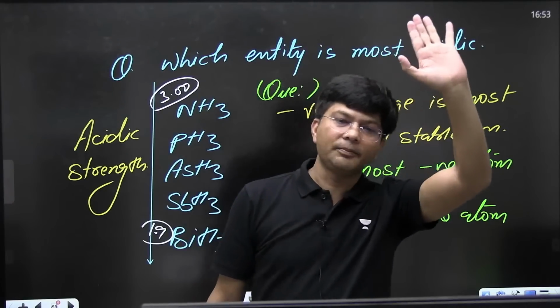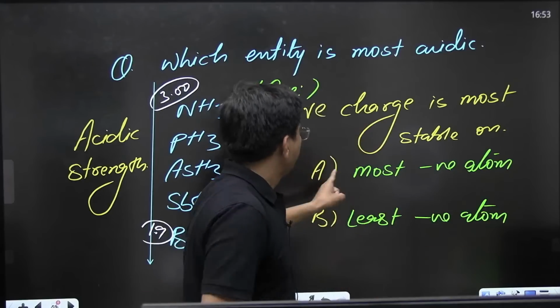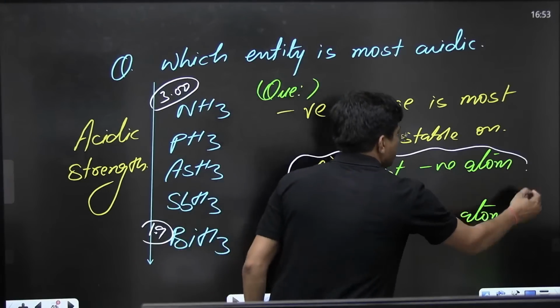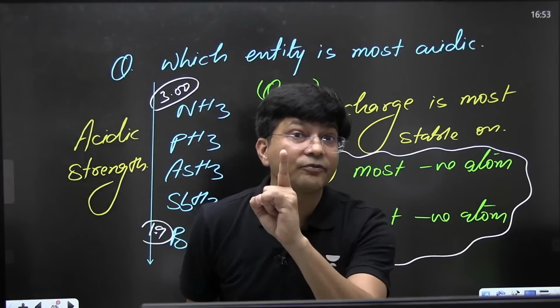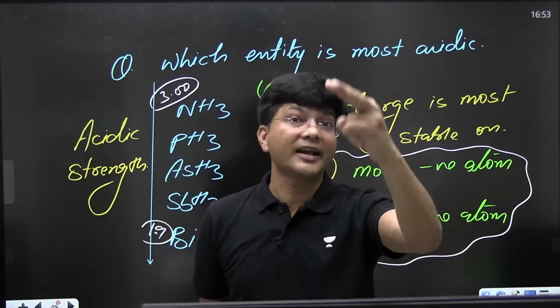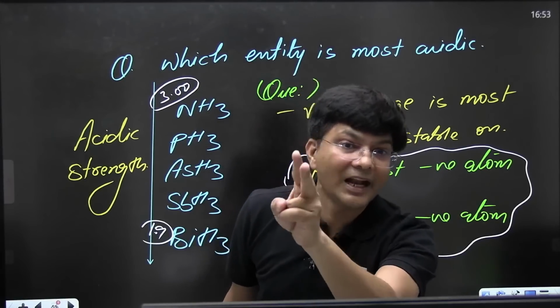Nitrogen oxide I will take in the marathon. This will not work. First of all, we have to see the size. On second number, we have to see the electronegativity.